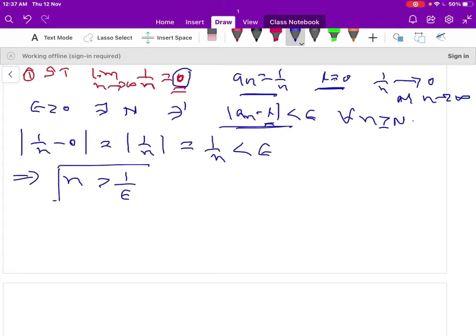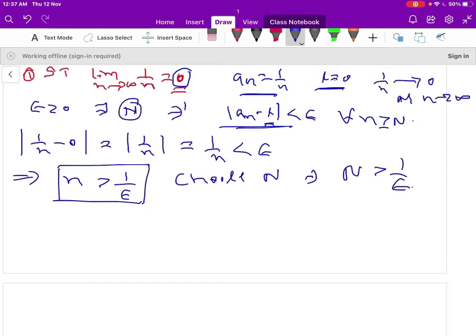So this N depends on the epsilon. So we choose an N such that N is greater than 1 by epsilon.